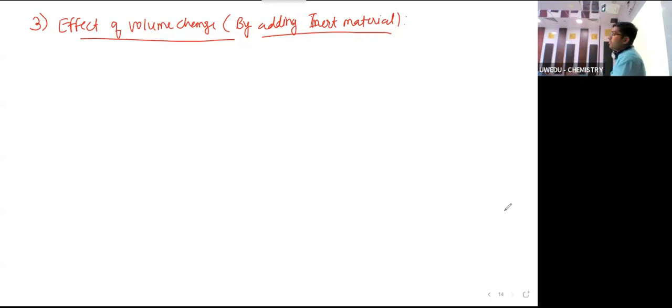So we have to write: when volume is increased, or when we add inert material or inert gas in the mixture, then reaction shifts to that direction where the number of moles are more.